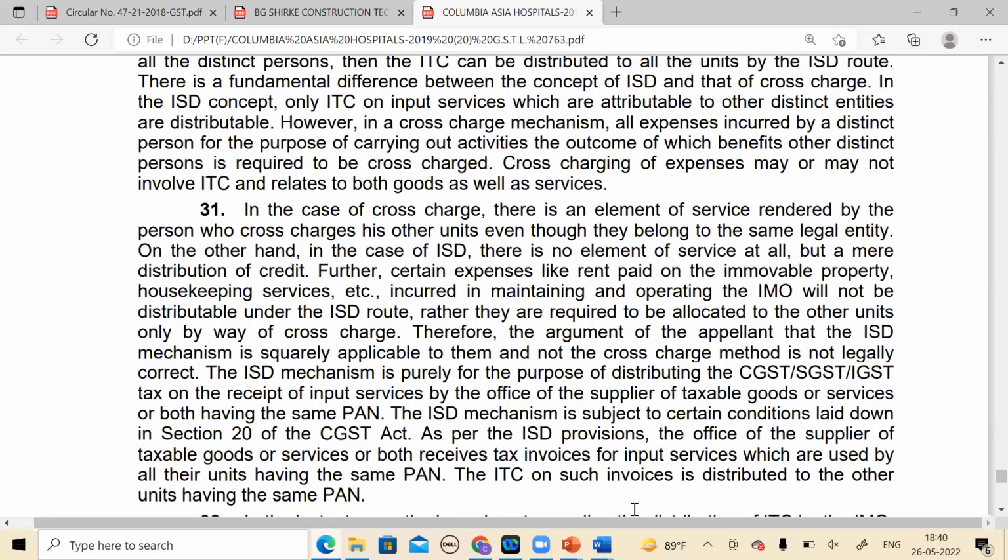Just a small point which I am trying to make. When we say head office is providing services, can we take another argument? Whatever the cost incurred by the head office, it's getting billed in my administrative cost of goods sold. So the cost is already incurred and I'm paying output GST on that part. So there is no other part on which to pay GST on this value as a service.